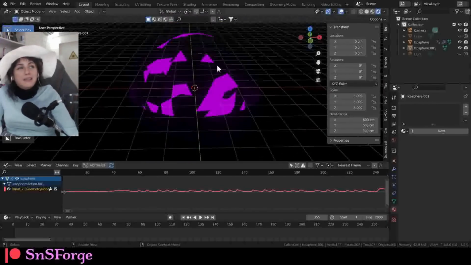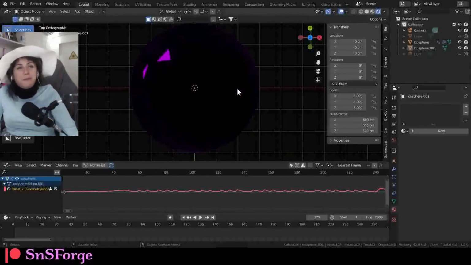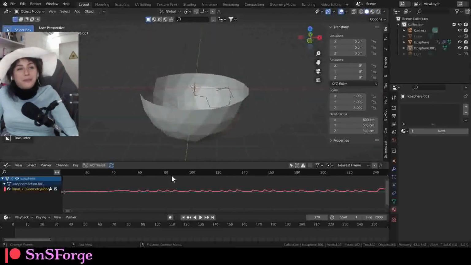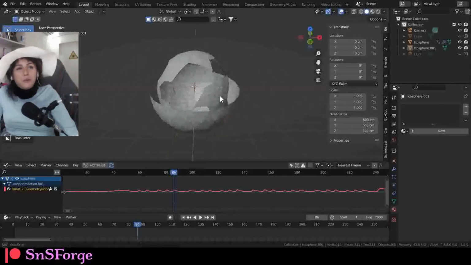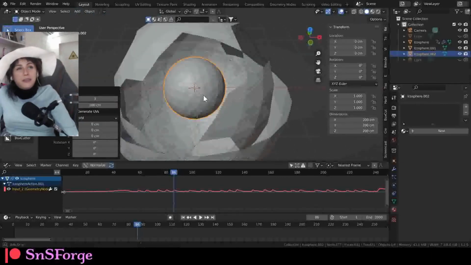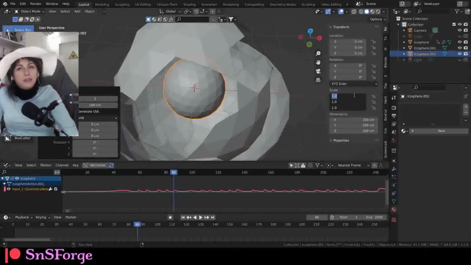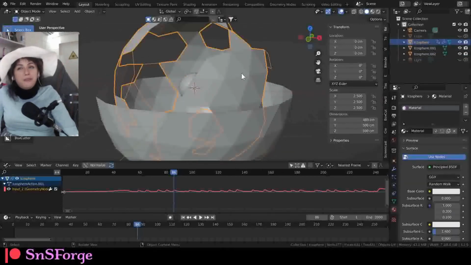So we're going to add, actually this one is good enough, but if you wanna make something much weirder, we can do that. So let's say we add another icosphere, and this is going to be our base. Maybe let's make it a little smaller, like 0.5, like that.